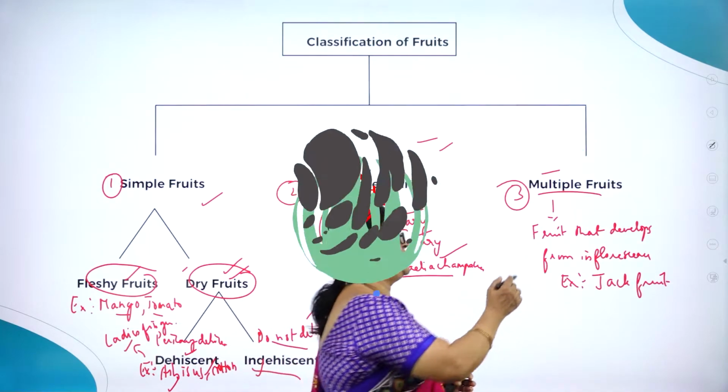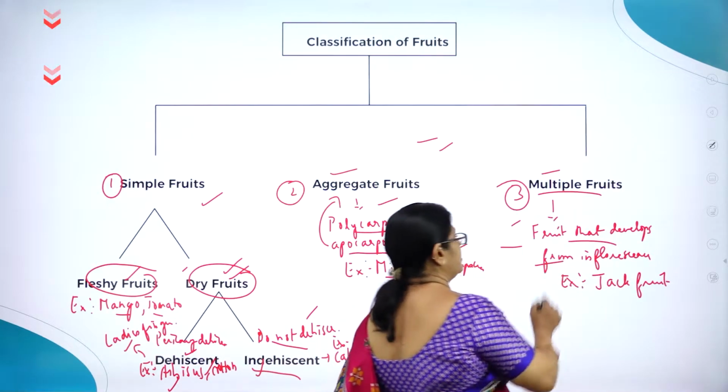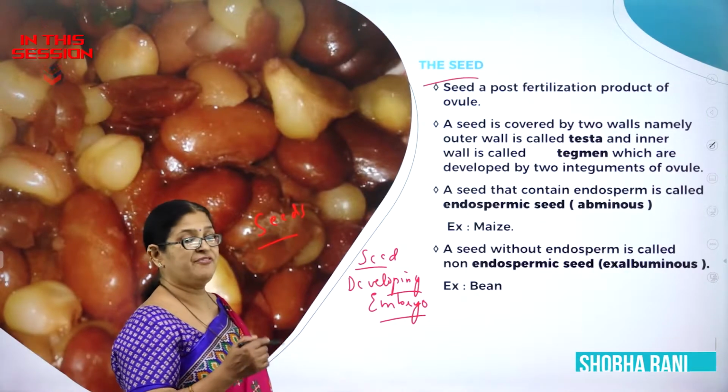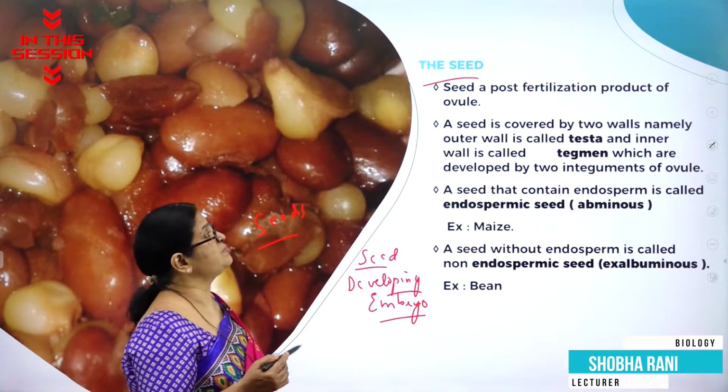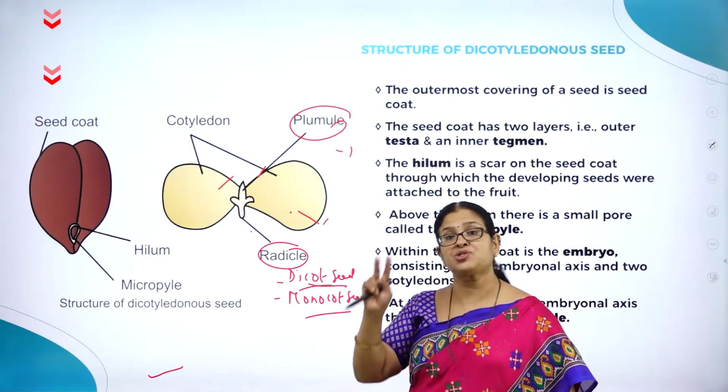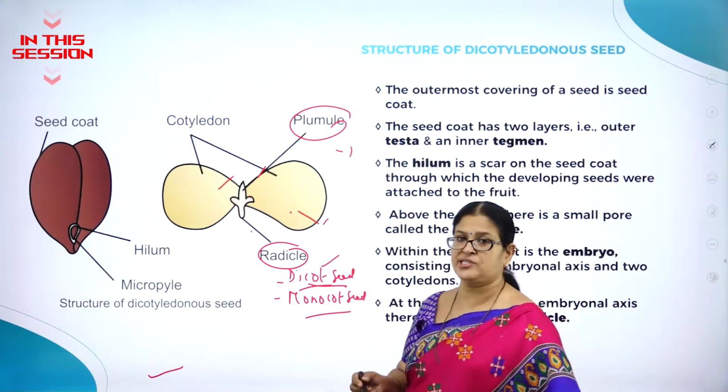Fruits that develop from an inflorescence are called multiple fruits. Seed is defined as a post-fertilization product of ovule. A seed which has two cotyledons is called a dicot seed.